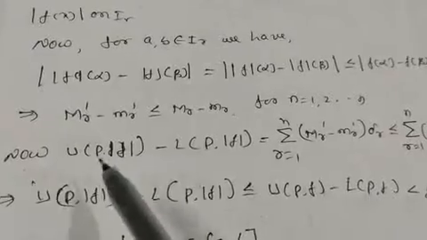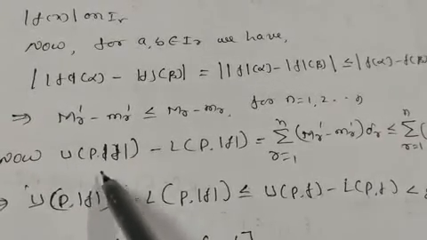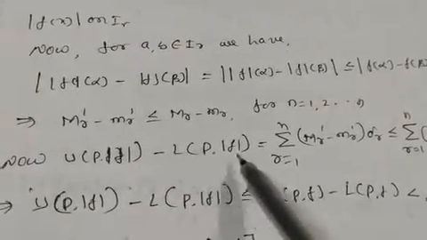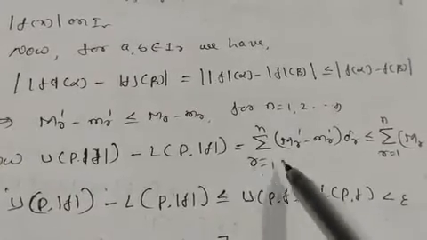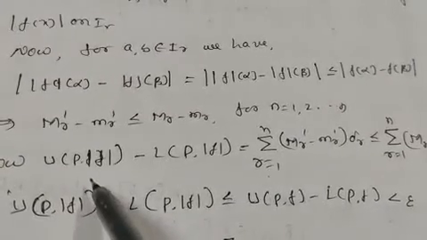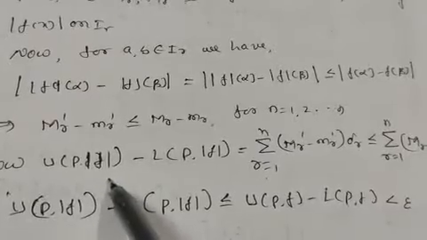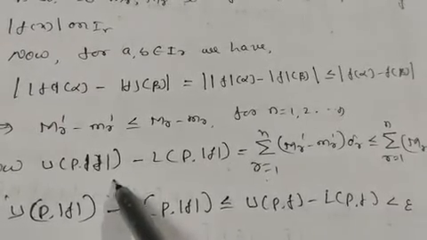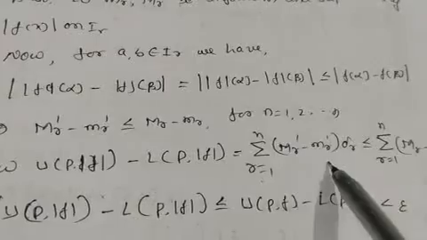Now U(P, mod f) minus L(P, mod f) is equal to sigma r equals 1 to n of capital M_r dash minus small m_r dash into delta x_r, where the infimum and supremum are for mod f.